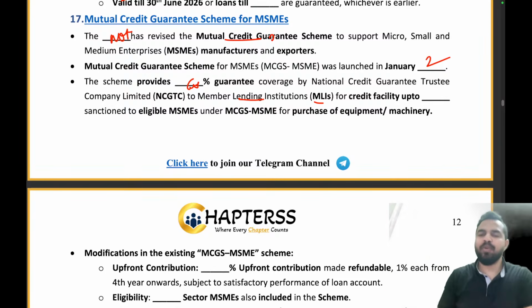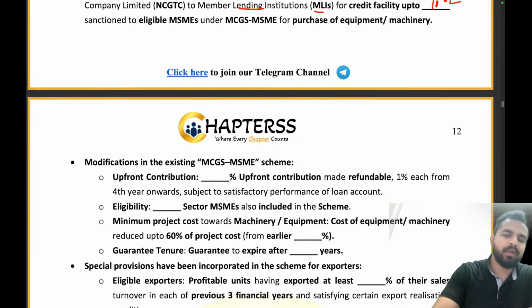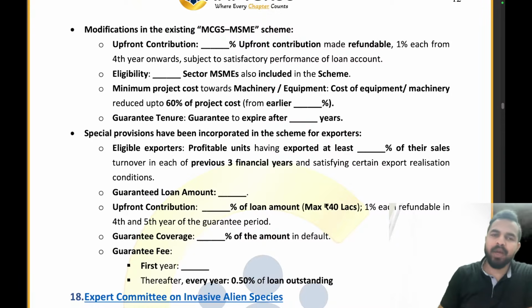The credit facility will be provided up to rupees 100 crore. Absolutely right. Now moving ahead, the upfront contribution will be 5%. Eligibility: service sector MSMEs are also included.